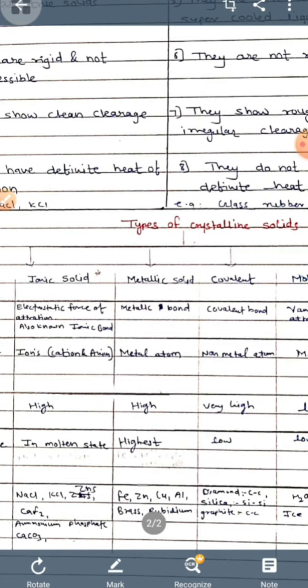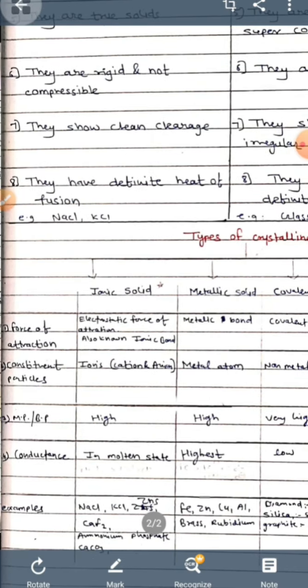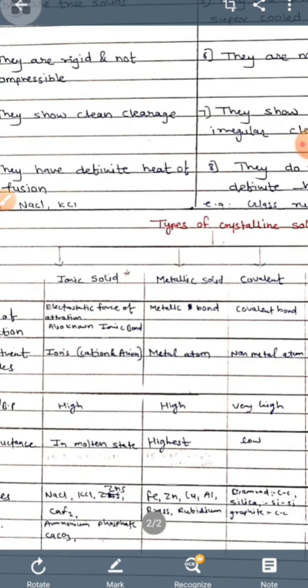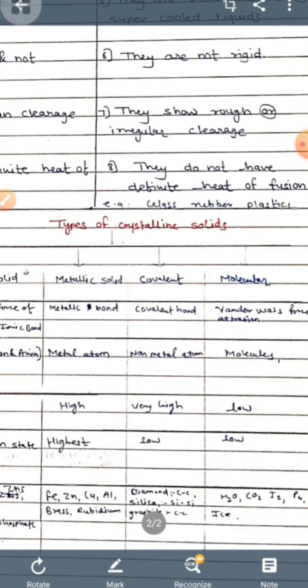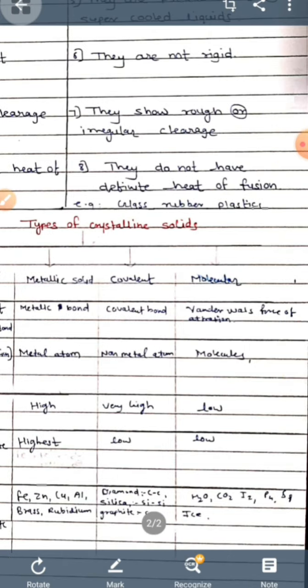Metallic solids have high melting and high boiling points, and their conductance is highest. Examples are Fe, Zn, copper, aluminium, brass, and rubidium. Covalent solids have a very high melting point; examples are diamond, carbon, silica, and graphite. In molecular solids, there are van der Waals forces of attraction, so they have a low melting point. The examples of molecular solids are H2O, CO2, I2, P4, S8, and ice.